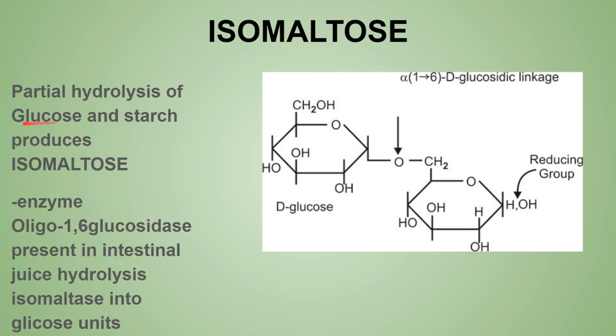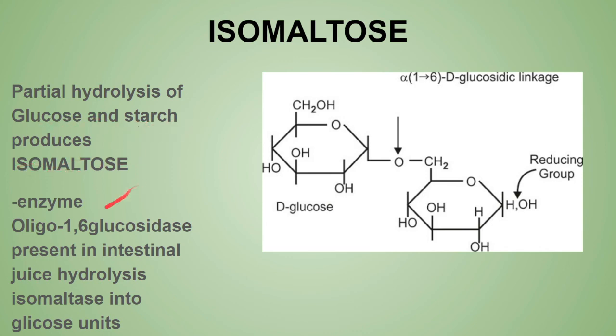Remember, glucose is a monosaccharide, while starch is a polysaccharide. We will talk about the polysaccharides in another video. So partial hydrolysis of the polysaccharide starch will form isomaltose.